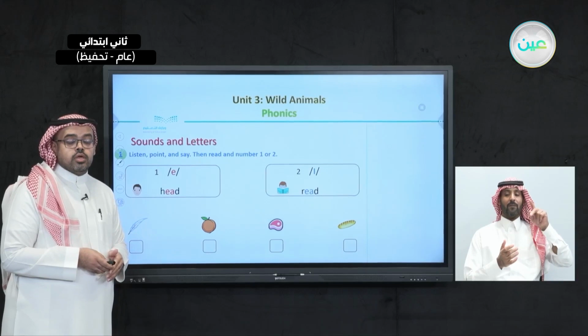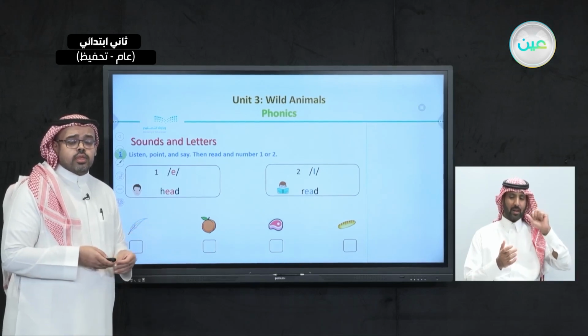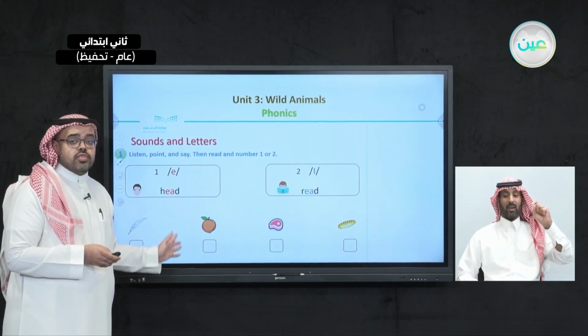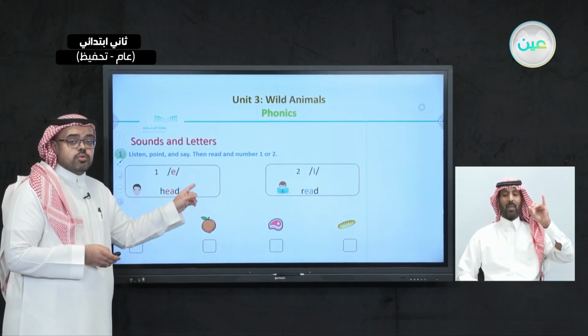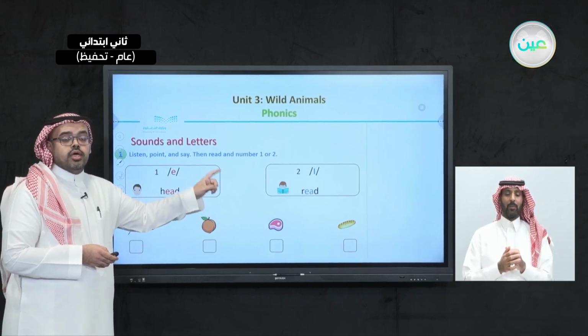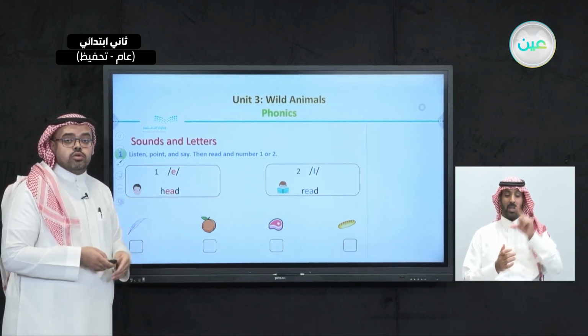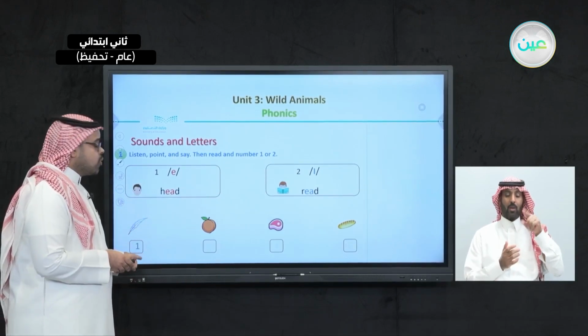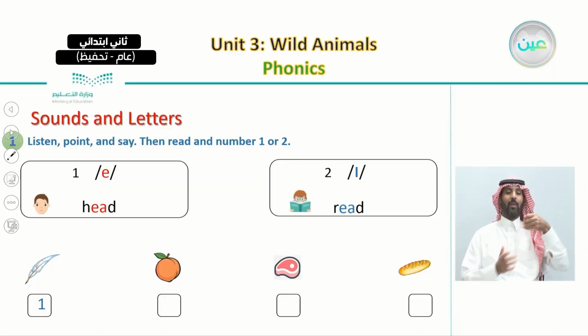Feather. So what do you think? What sound matches the word feather? Is it sound number one in head or sound number two in read? Of course, it is number one. Feather, head. They have similar sounds.